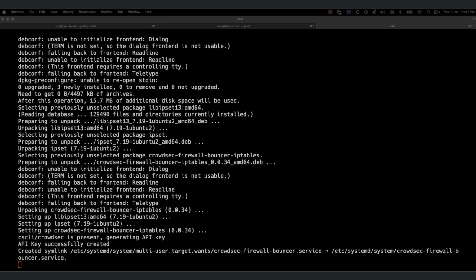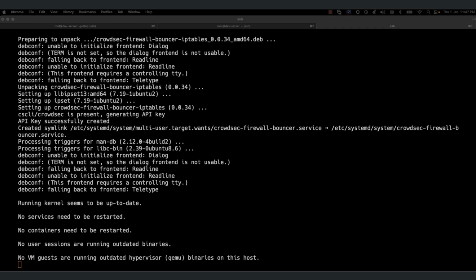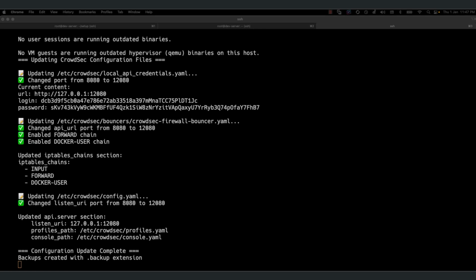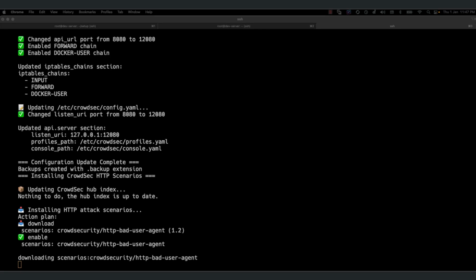It will take some time. So I just automated that with a small shell script. I thought of doing it with Ansible, but Ansible was very slow, and it was making me impatient each and every time. So it is doing it.